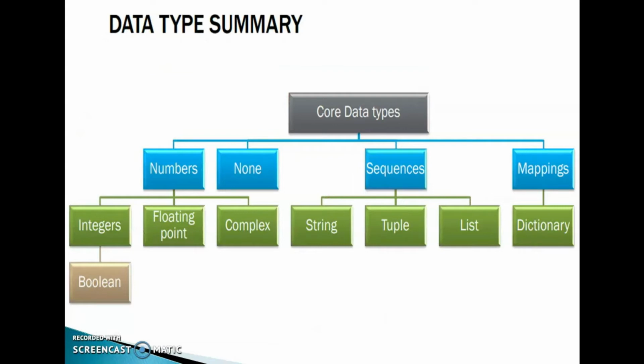Then data type summary. Core data types: four different types, that is numbers, none, sequences and mappings. In numbers we identified integers, floating point and complex. In integers: integer, signed and boolean. Then none, that is a core data type, that is null, none, nan, etc. We will discuss that. Then the next one, sequences, that is string, tuple, list. Then the fourth one, mappings, that is dictionary. Okay, clear?